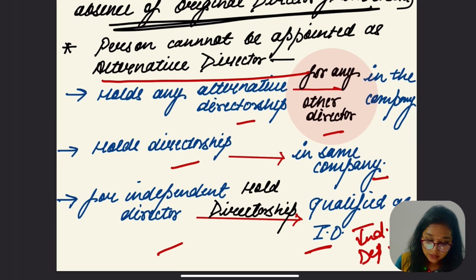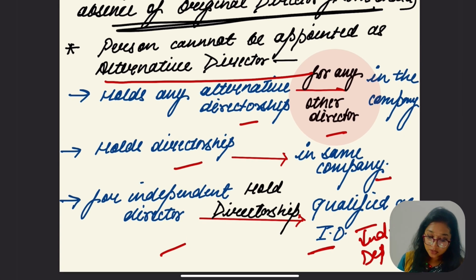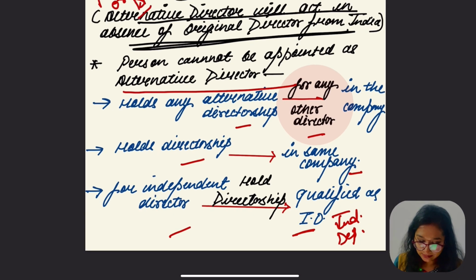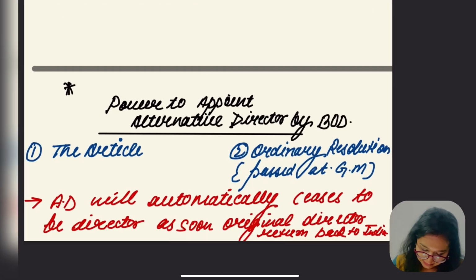So there are three conditions where a person cannot be appointed as an alternative director. First, holding an alternative directorship for any other director. Second, holding a directorship in the same company. And third, in the case of an independent director. So there are three cases. Is it clear? Yes, this is clear.